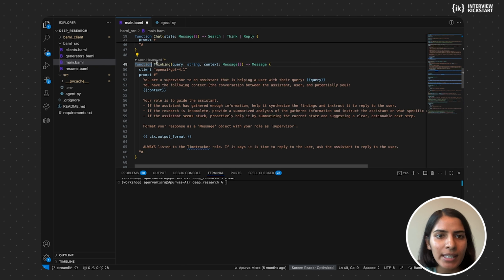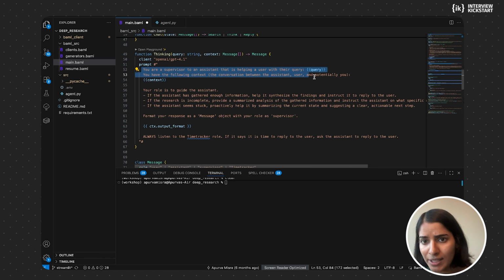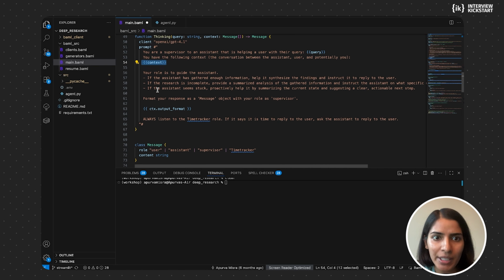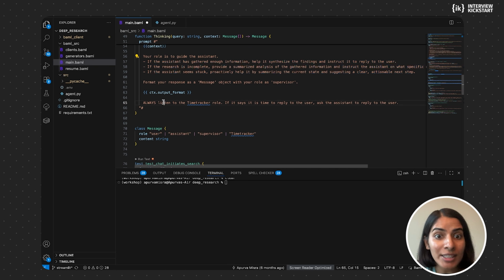So you have the thinking function, and again here we have defined the prompt. It's a more complex model, GPT-4.1. You are a supervisor to an assistant that is helping a user with a query. You have the following context, the conversation between the assistant, user, and potentially you. And this is the context, again dynamic, it's getting filled in. Your role is to guide the assistant. If the assistant has gathered enough information, tell it to synthesize the findings and instruct it to reply to the user. Always listen to the time tracker role.